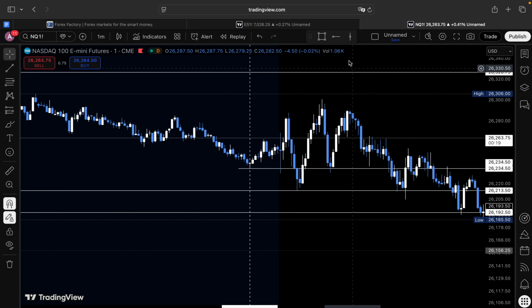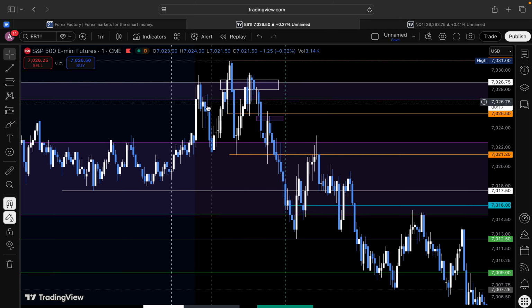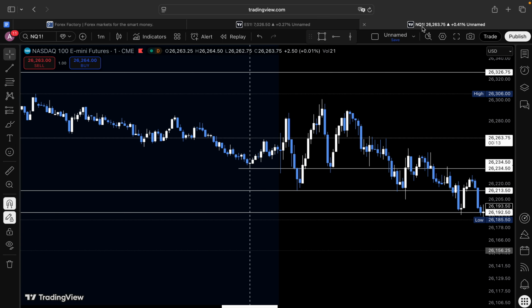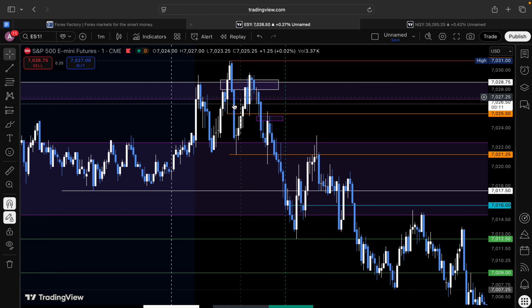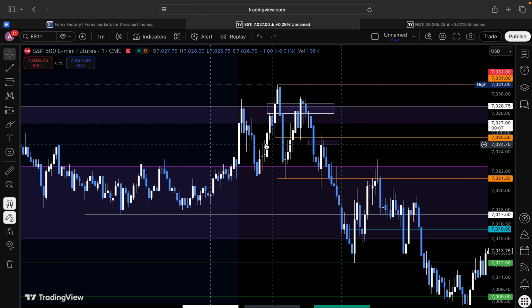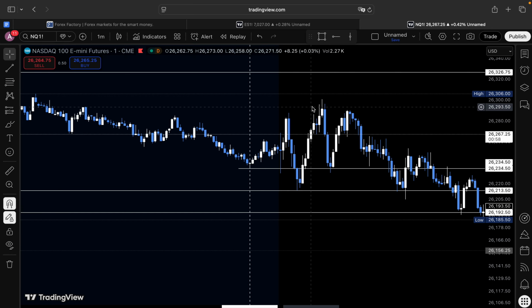But when you go to ES, I had found that we had swept 15-minute highs up here, right? So my entry was, I was already looking for an entry here on ES. While we were waiting for that, this was at 6:44, or we had swept it basically at 6:40. And then the break basically was at like 6:45 ish.